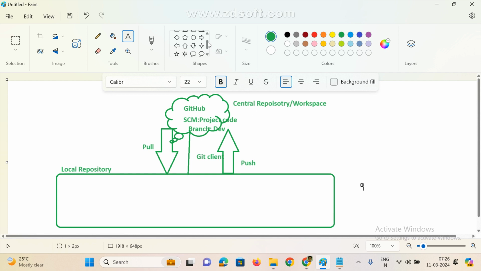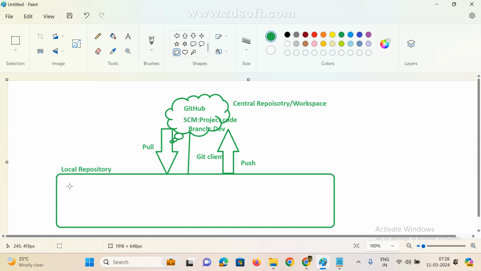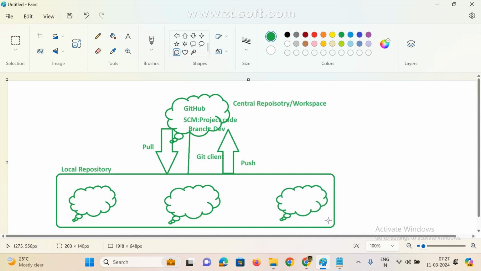This is the Git architecture. Internally we cannot see or touch this. If you install the Git client software on your machine, by default there is this workspace, and here we can see there are three areas. We cannot touch them; this is the internal architecture of the software, and this is the hierarchy of how it works. I am just giving a high-level view so we can easily understand.